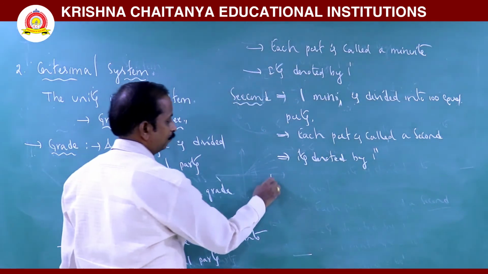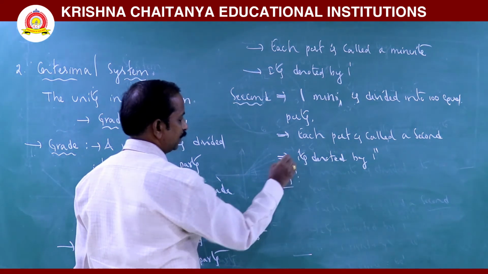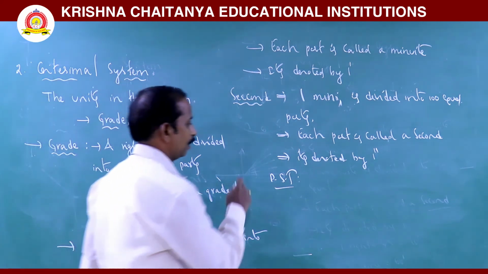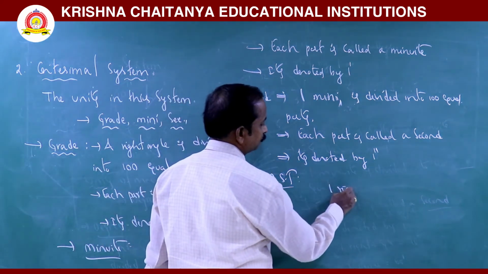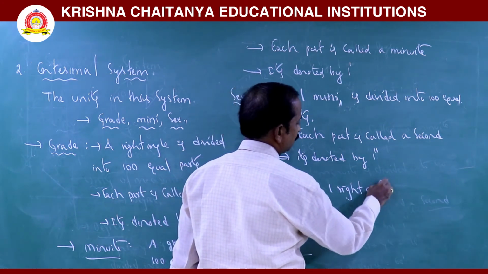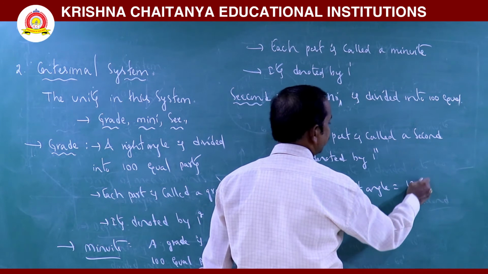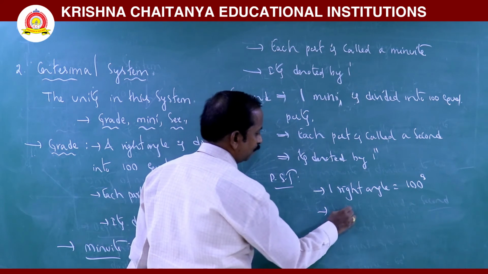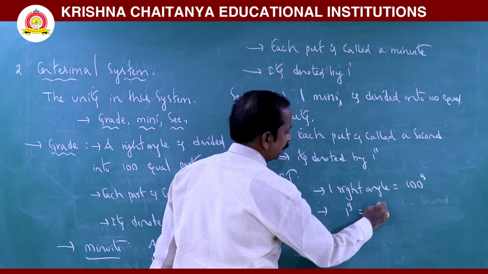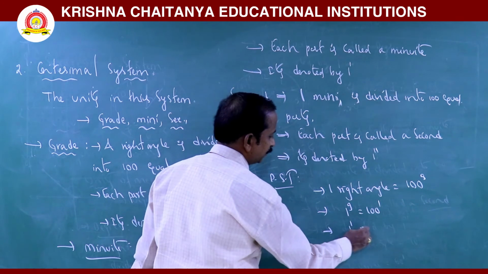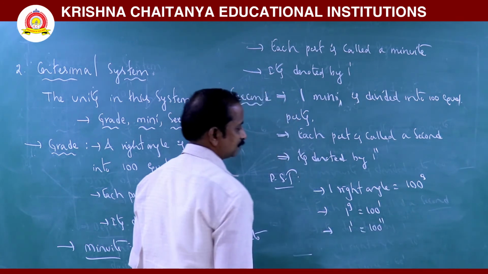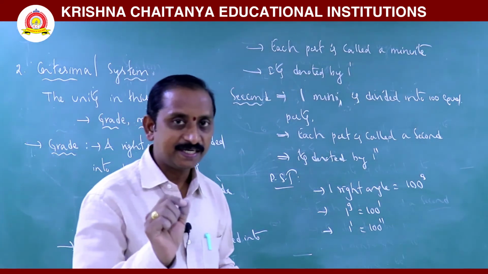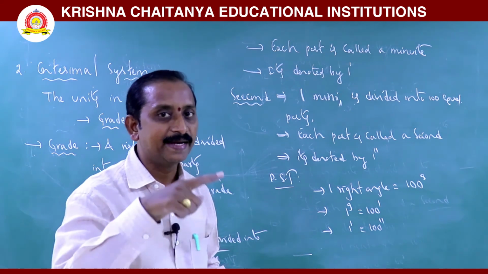Now, the problem solving trick. In this measurement, the centesimal system, one right angle is nothing but 100 grades. And next, one grade is nothing but 100 minutes. 1 minute is nothing but 100 seconds. In this system, one complete rotation is nothing but 400 grades.